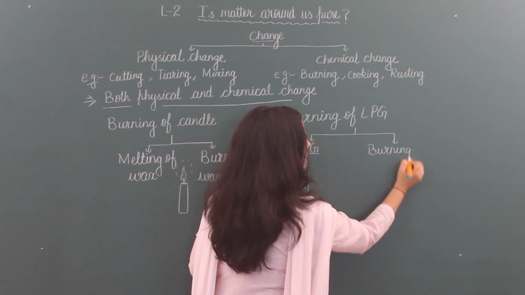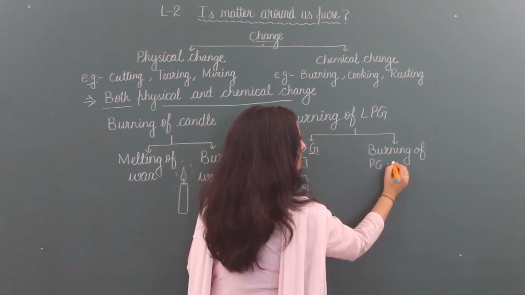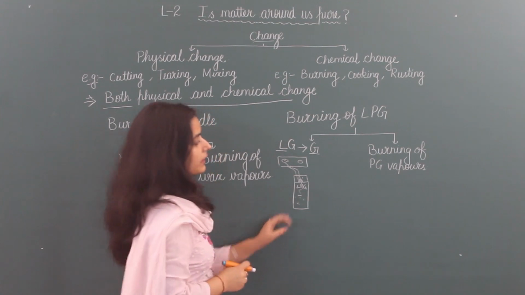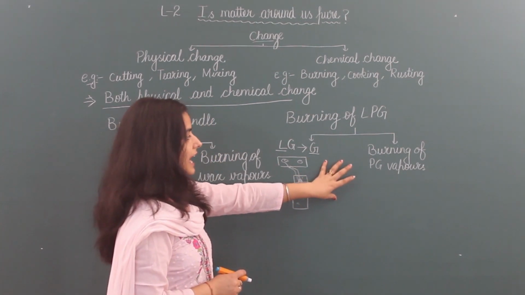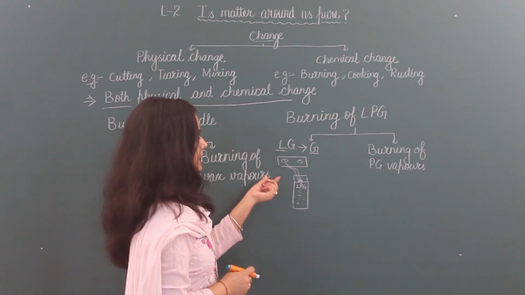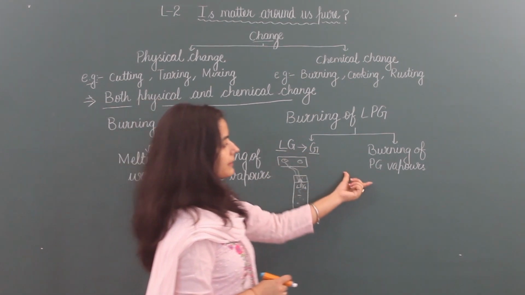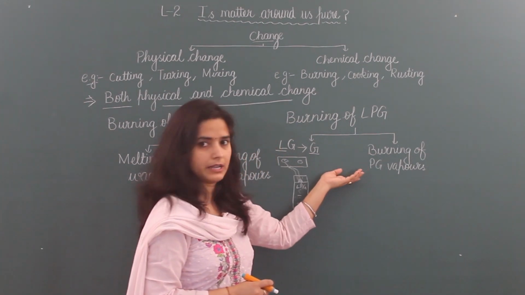Then burning of petroleum gas vapors takes place. So here also these two changes are compulsory. If gas is in liquid form, it cannot burn directly. Firstly, it has to convert into gaseous state and then it can burn to produce heat or light.